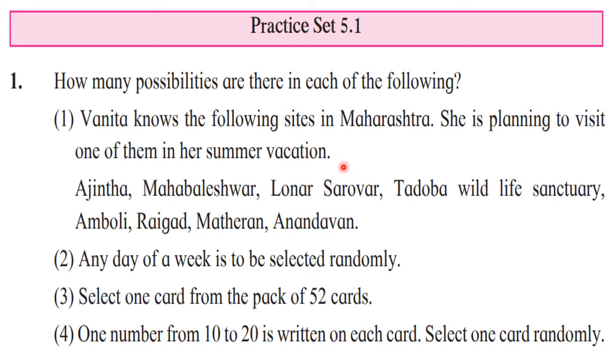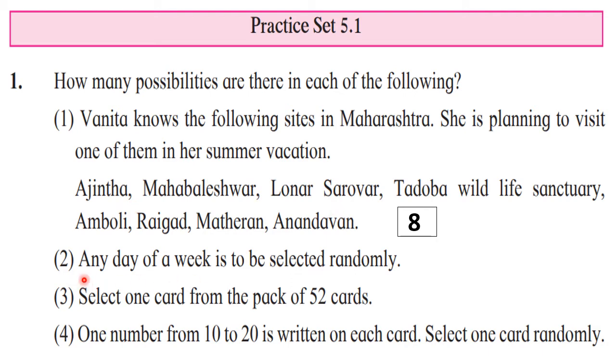There are many places, but she has shortlisted these 8 places: Ajanta, Mahabaleshwar, Lunar Sarovar, Tadoba Wildlife Sanctuary, Amboli, Raigad, Matheran, and Anandvan. She wants to visit any one of these. So how many options does she have? The answer is 8. You have to write that she has 8 possibilities to visit one of them in the summer vacation.